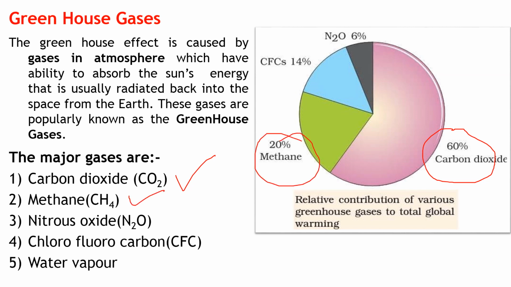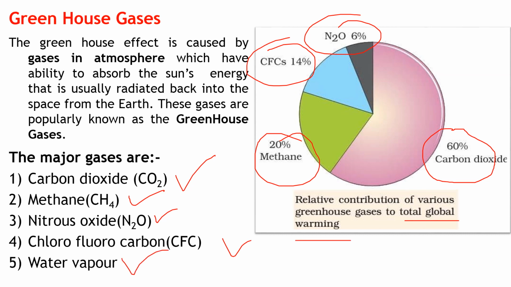Second is methane, with around 20% contribution. Next is nitrous oxide, around 6%. Then CFC, with around 14% contribution to the total warming. And the other is water vapor. These are the major gases responsible for the greenhouse effect, and that is why they are called greenhouse gases.